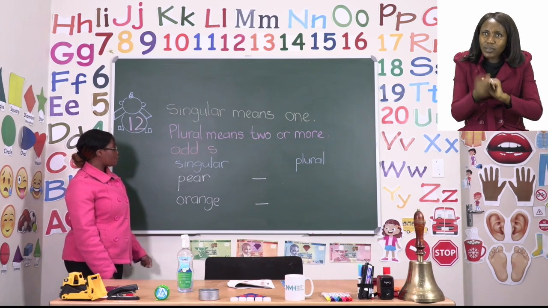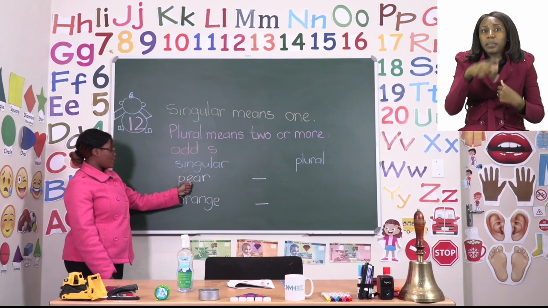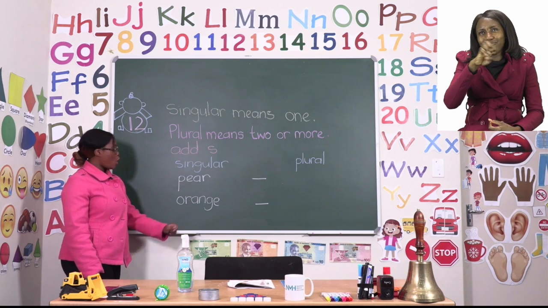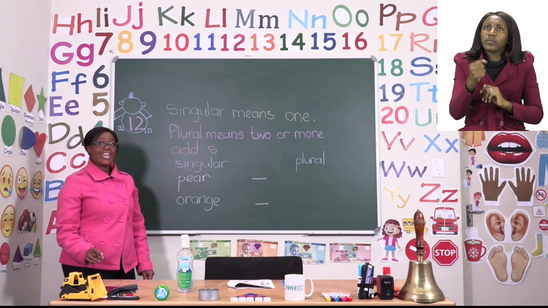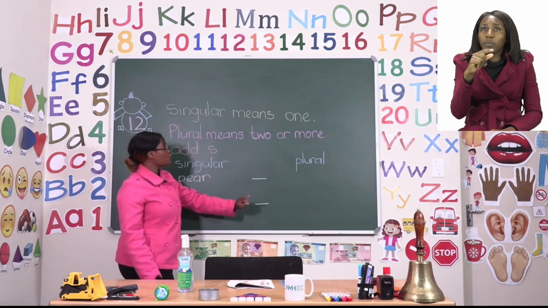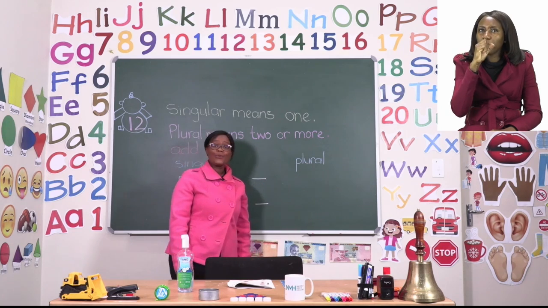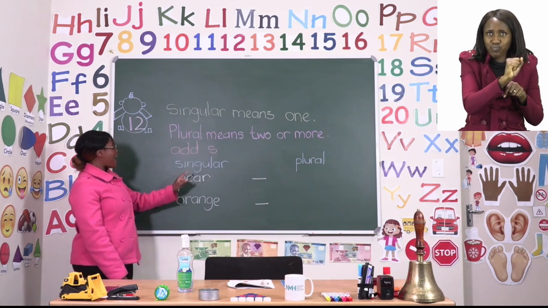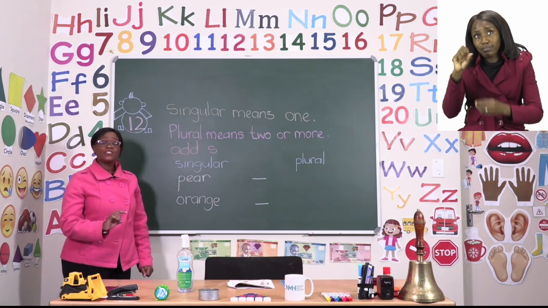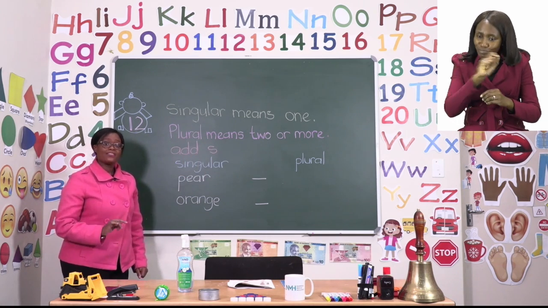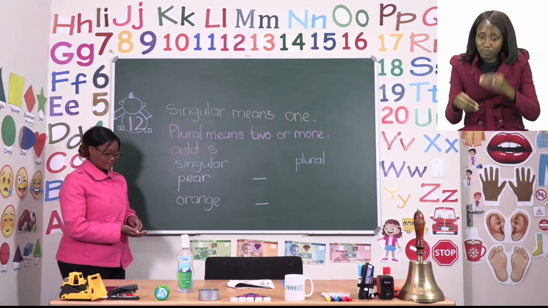We have the word pear, and then we have the word orange. Now remember, to change a singular into a plural, all we need to do is add an S. So, we're going to rewrite the word and then add an S to the end.